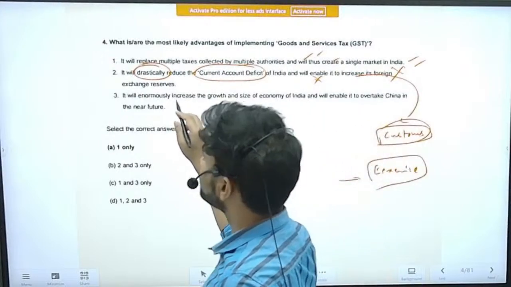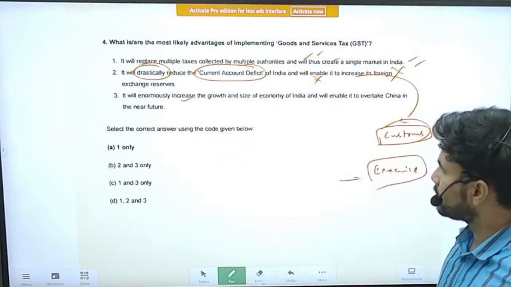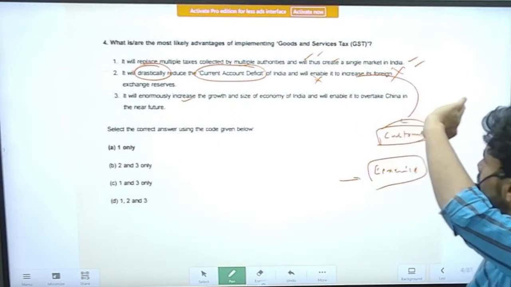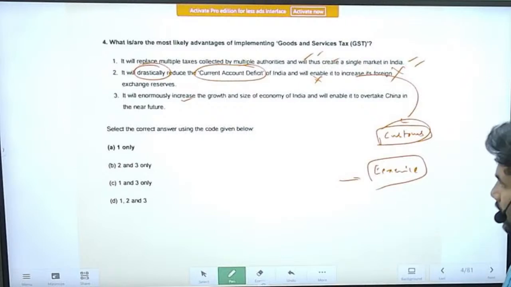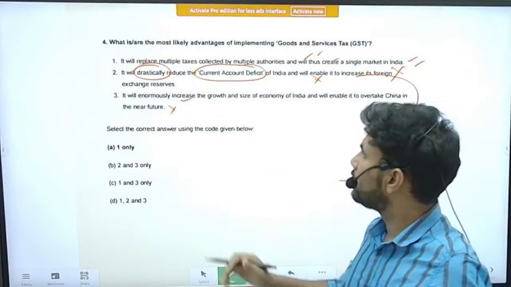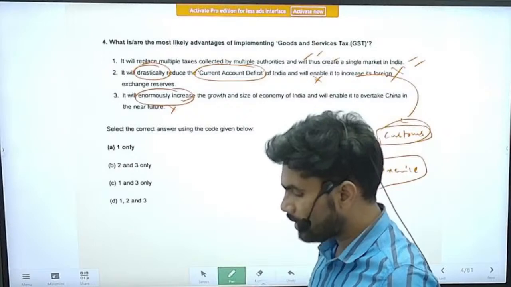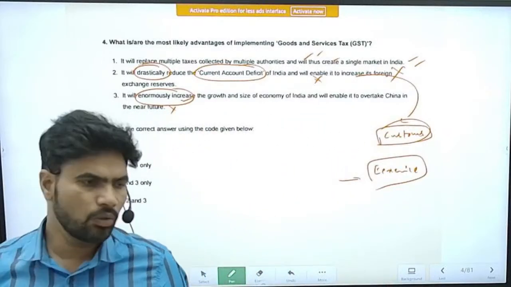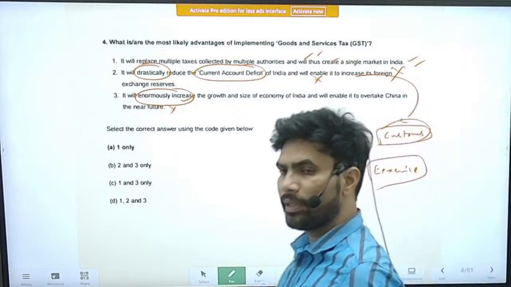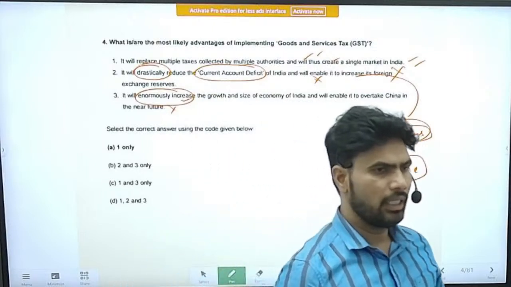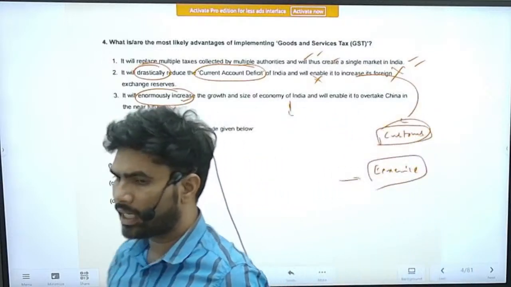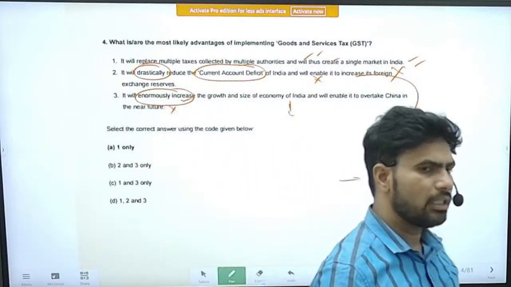Right, next statement. It will enormously increase the growth and the size of the economy in India and will enable it to overtake China in the near future. Again, this is a very overambitious statement. We cannot see an enormous increase. We can see a slight improvement in the growth of the country because the tax hurdles will be reduced to a certain extent. We can see an absence of double taxes, imposing tax on tax, etc. All these things may go away.